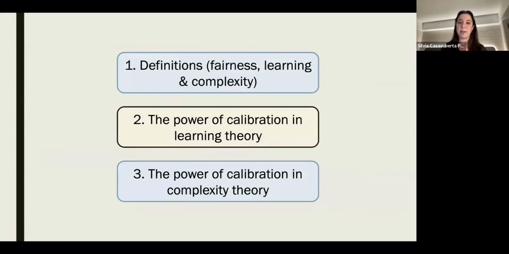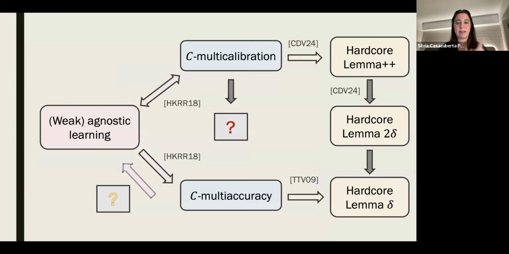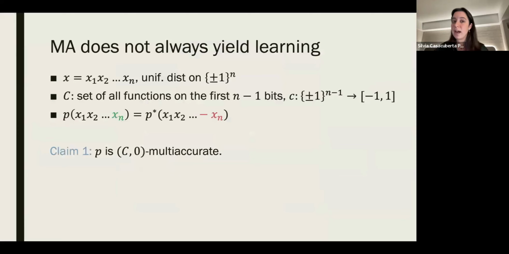I'll start by going into the learning theory results of our paper. I'll go a bit quick in our results, so please feel free to stop the video and look at the slides. First, what happens when we do not have calibration and we only have multiaccuracy? So I'm tackling this first box question. It turns out that unlike for multicalibration, we can construct perfectly multiaccurate predictors that are not agnostic learners, not even weak agnostic learners. How do we do that?